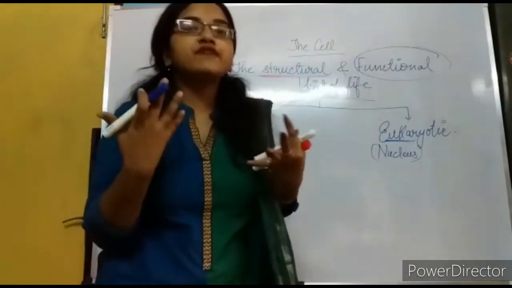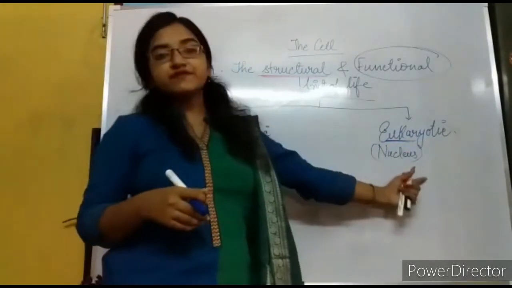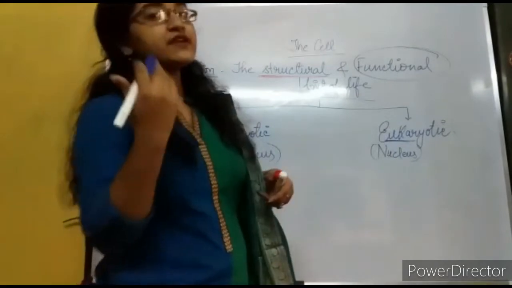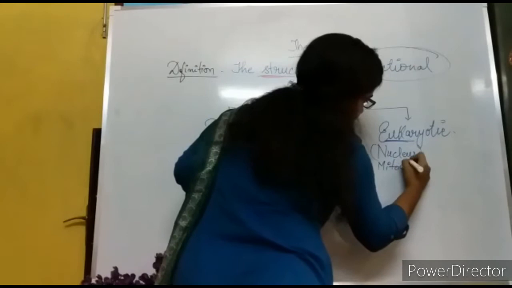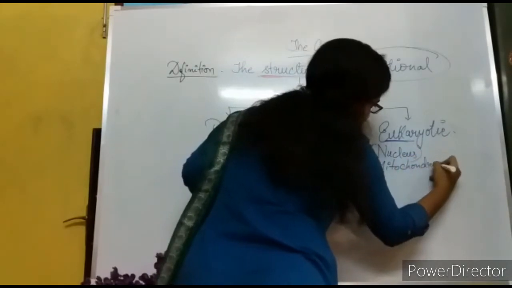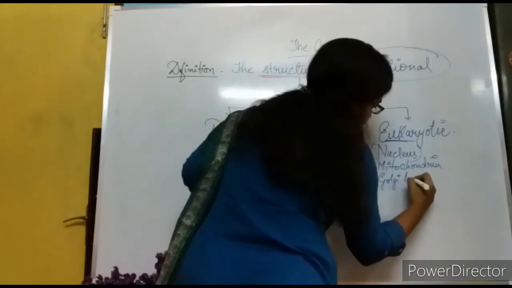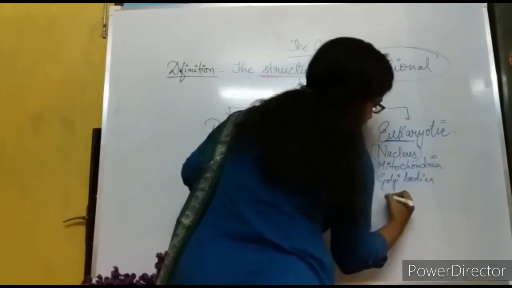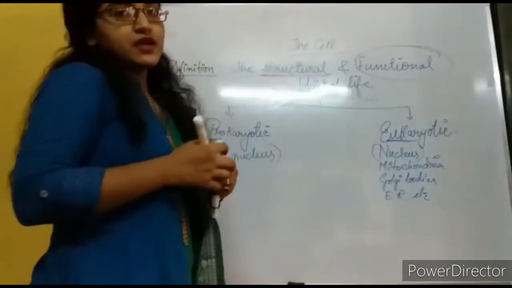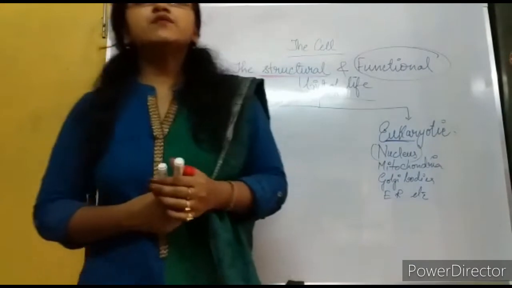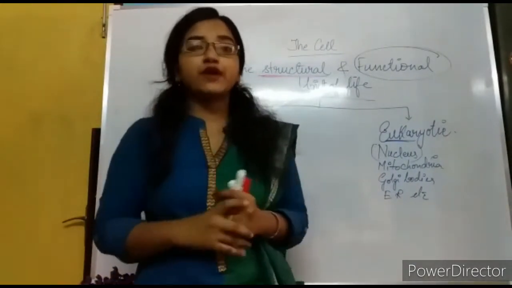Eukaryotic means it's a more advanced type of cell, and karyote means nucleus. Prokaryotic has no nucleus, eukaryotic has a nucleus, and it consists of several kinds of organelles as well, like mitochondria, Golgi bodies, endoplasmic reticulum, lysosome, and several others. These are the differences between prokaryotic and eukaryotic.